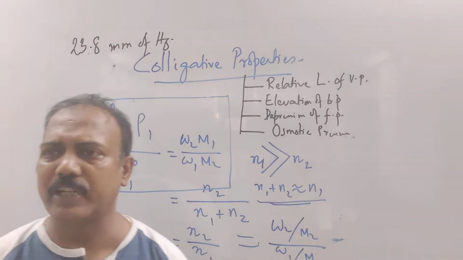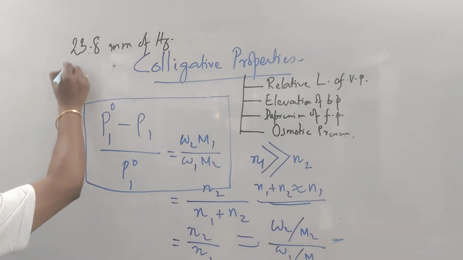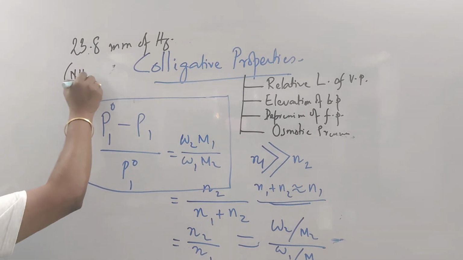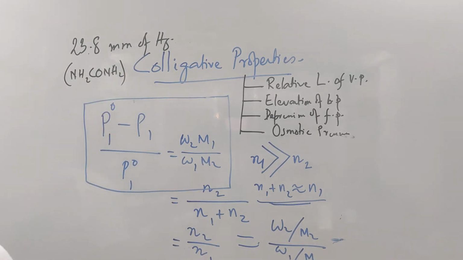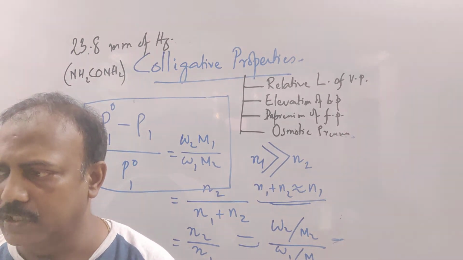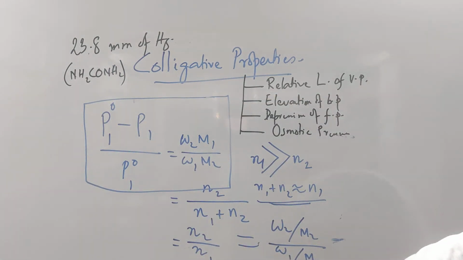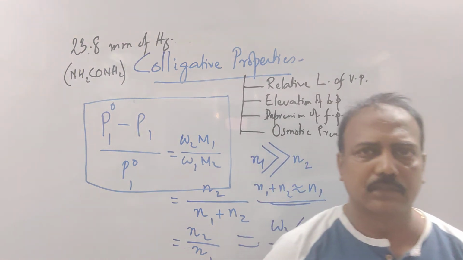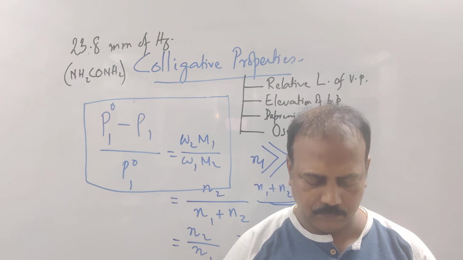50 gram of urea, NH2CONH2. The molecular formula of urea is this; that will be given to you, so don't worry about that. It is dissolved in 850 gram of water.